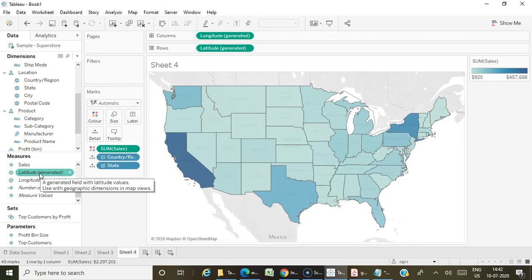Okay, in case you are connecting to a data source and you don't have any field corresponding to geographical locations, in that case you will not be getting latitude and longitude generated. So they may ask a question like, when you connect to a data source and you don't find these generated fields, what does it say? You have to choose the answer that there is no particular geographical field in that data source. Okay, you may also expect questions like this.